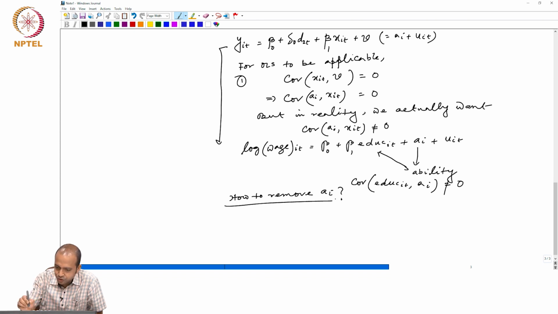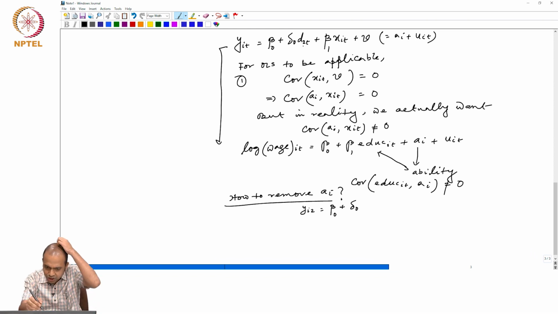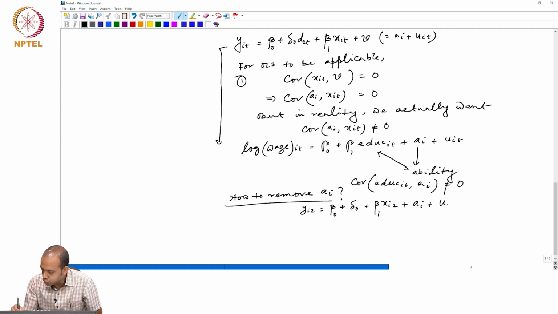So what do we do? We write the equation for both the periods. For period 2, this becomes yi2 equals beta 0 plus delta 0, because d2t takes the value 1 for the second period, plus beta 1 xi2 plus ai plus ui2.